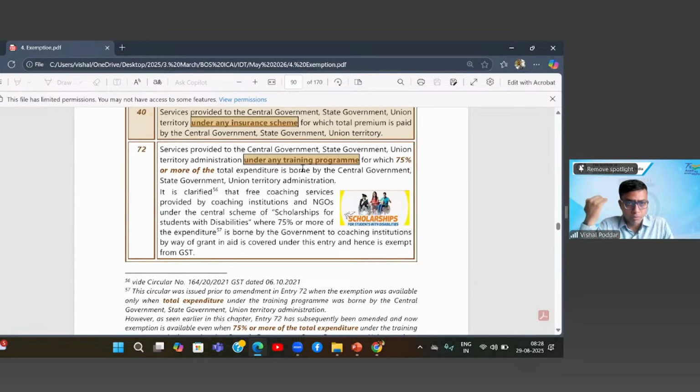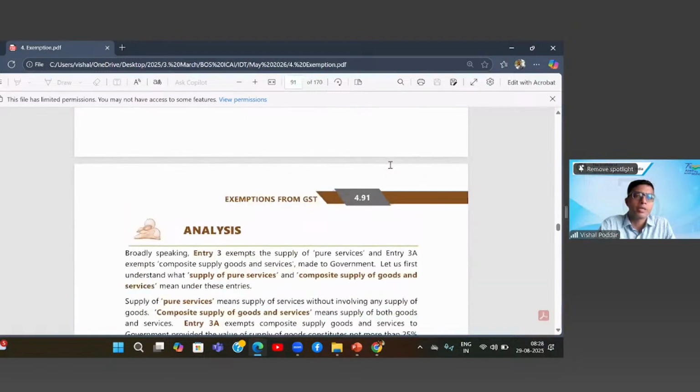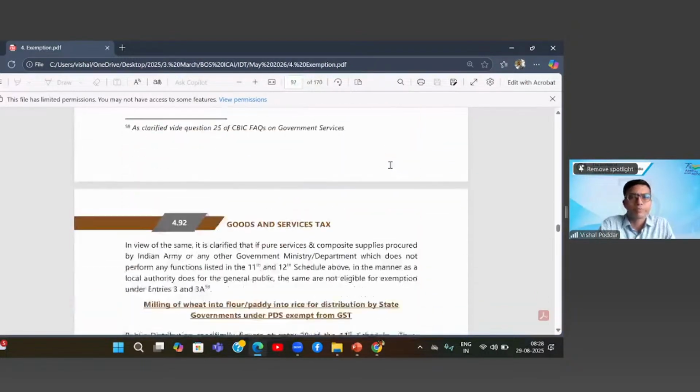Why? Because the fees will be coming to me from the government, or I'll be charging a nominal fee. What is the condition? Where 75% or more of the total expenditure is borne by the government. Means out of the total fees, 75% or more is paid by the government. So either I'm charging no fees or nominal fees. So again, what is happening? Since I'm charging the fees to the government, it is my service given to the government of training people. That will be exempt under entry 72.